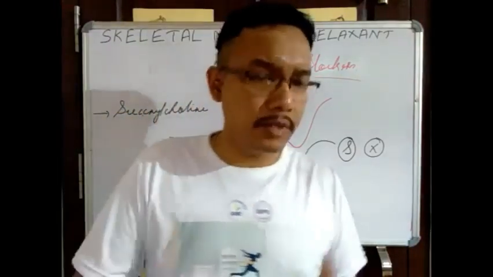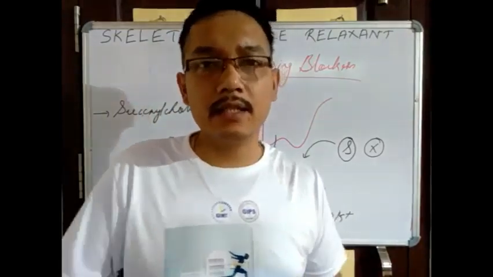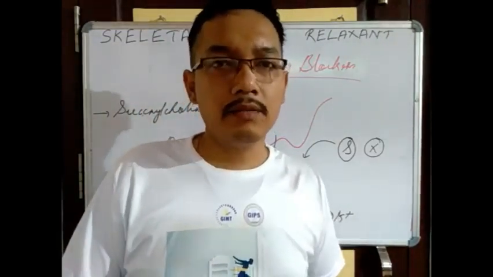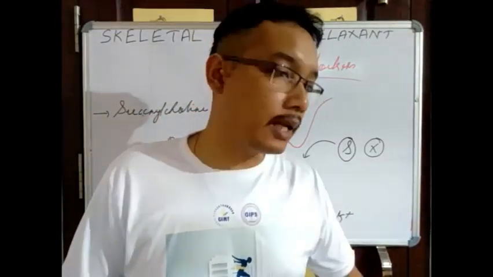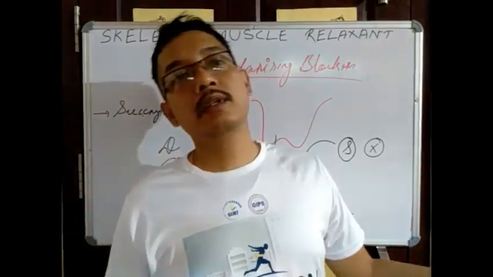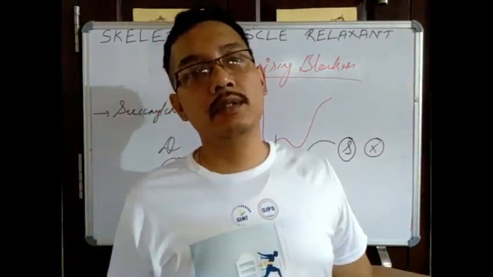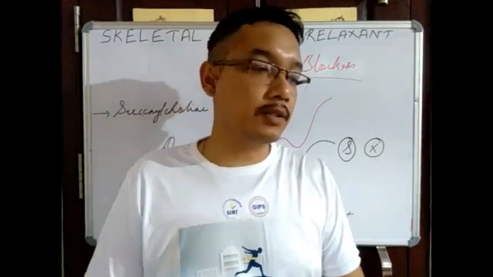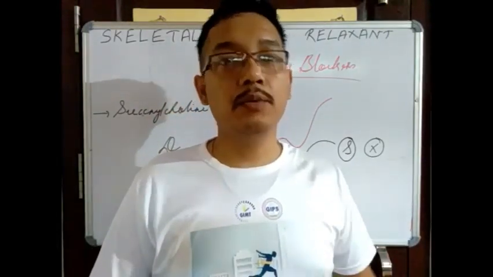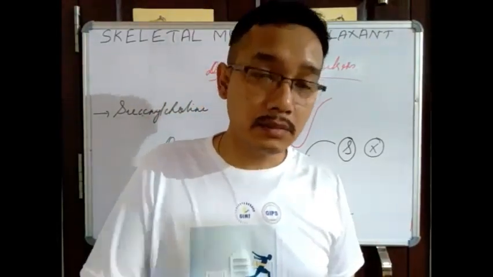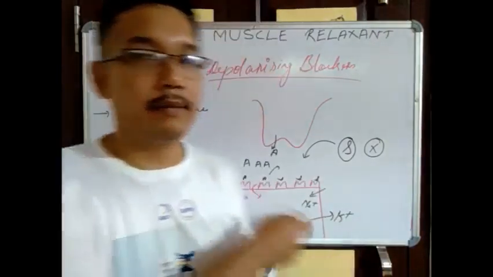For example, if you are doing very hard exercise the whole day, at one time you will fall down. You won't have any energy to rise up or work. The same concept can be applied here.